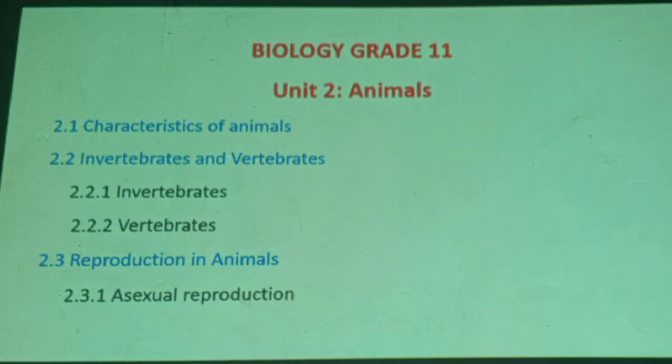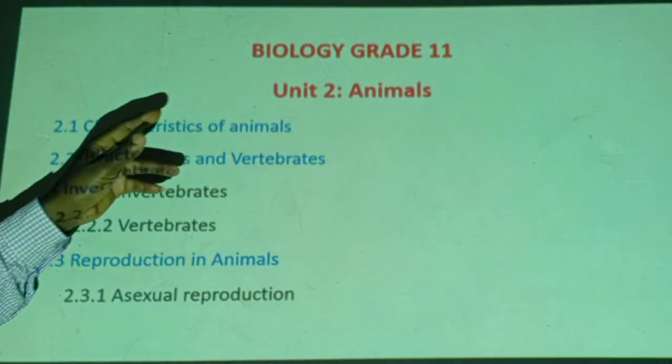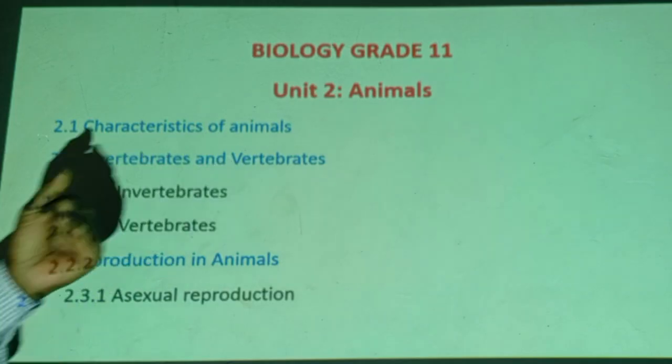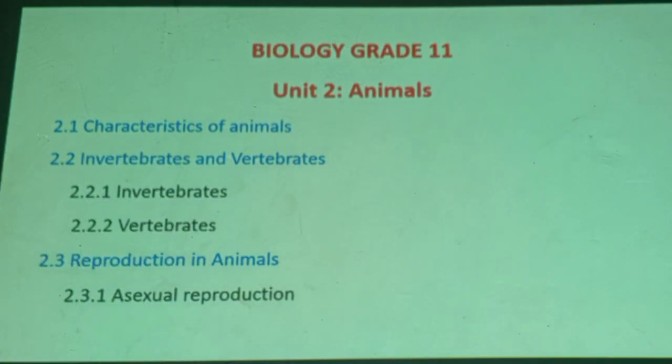Therefore, in this second unit, the subtitles include characteristics of animals, the common features of animals as a kingdom. What are the common features that unite animals? The second, invertebrates and vertebrates classification. One way of classifying organisms, I mean animals, is invertebrate versus vertebrate. This is also included. We will see what invertebrates and vertebrates are. The third subtitle, reproduction. Focus on reproduction in animals, except of course human reproduction.